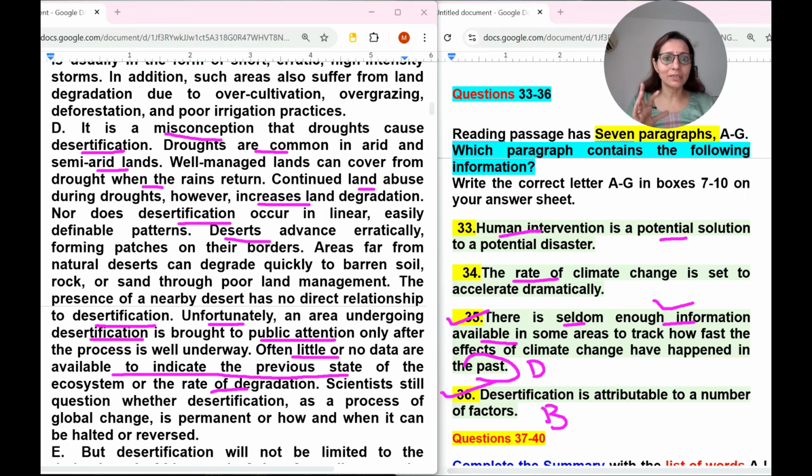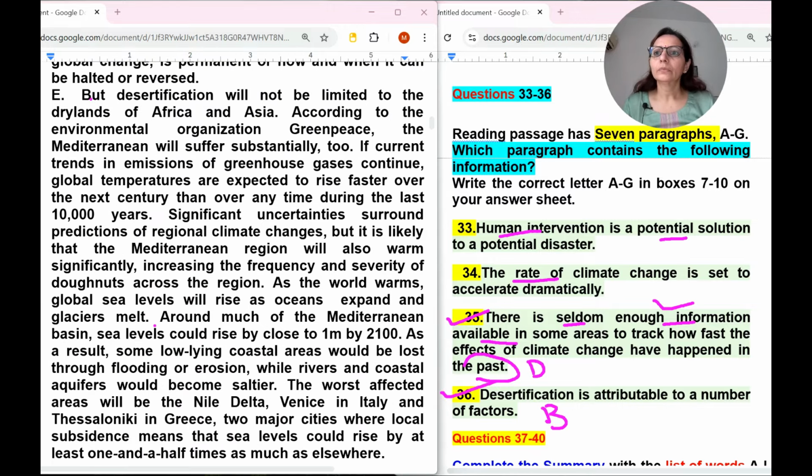So that's why I was reading it. It is not necessary that after reading two or three sentences here we will get the information. No, it is not a list of headings, it is which paragraph contains the following information. So we need to go through the full paragraph. Okay, so next paragraph, E. So let's read E number paragraph. So 35 and 36 are gone. But desertification will not be limited to the drylands of Africa and Asia.